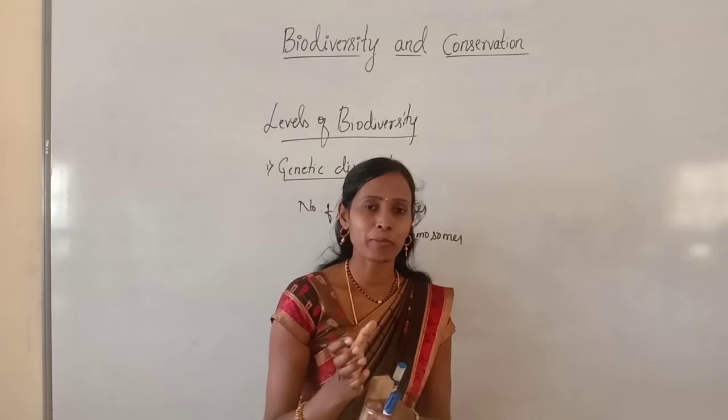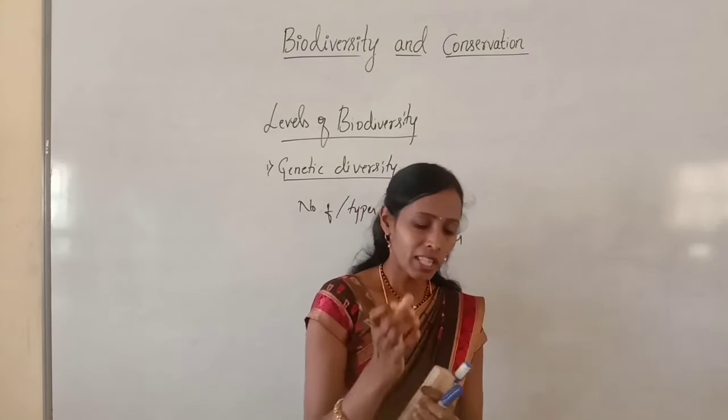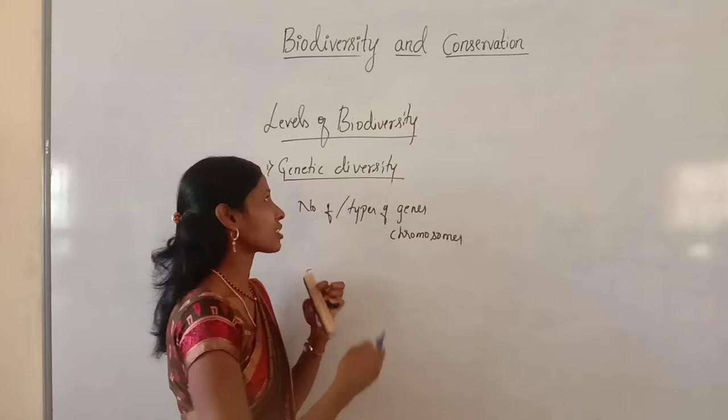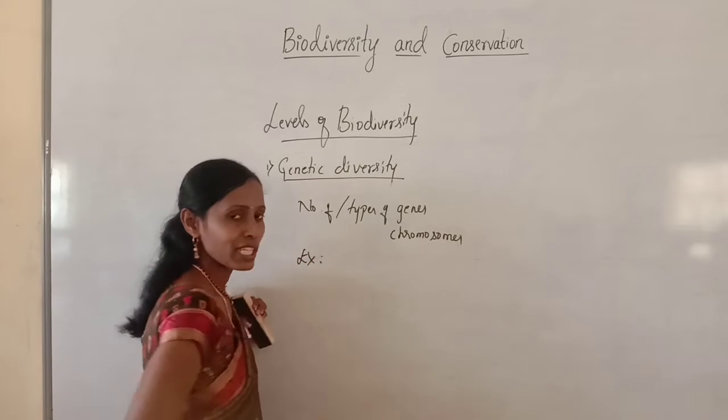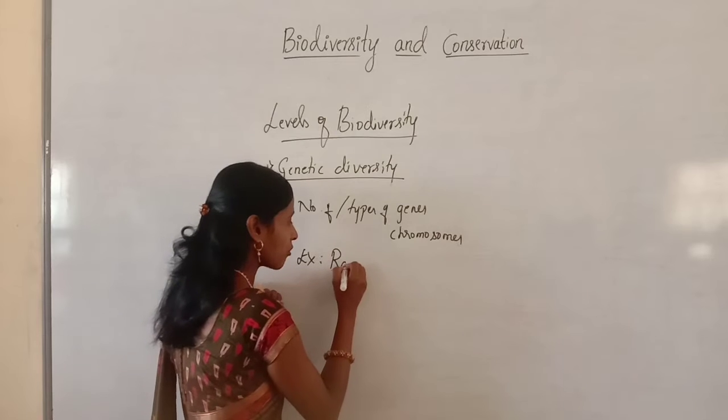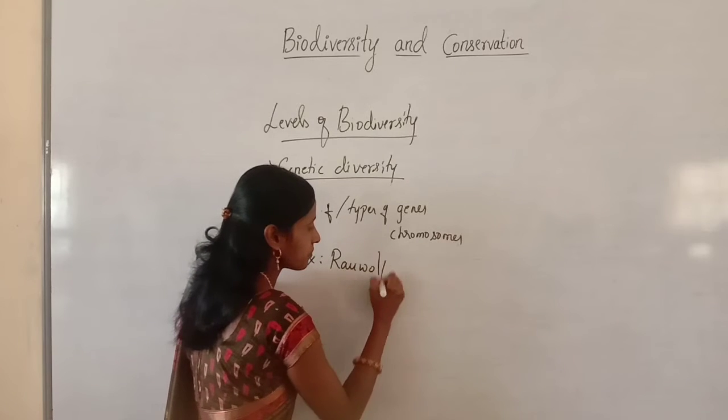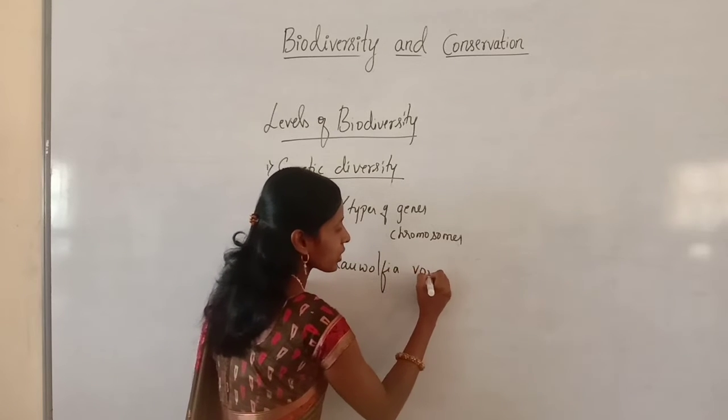The best example for genetic diversity, you should remember this example, is a medicinal plant called Rauwolfia vomitoria.